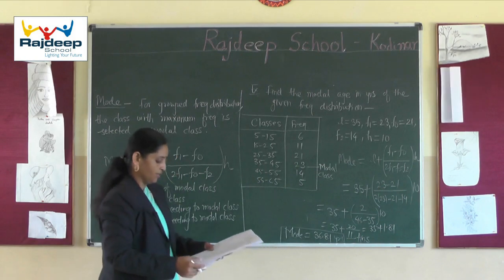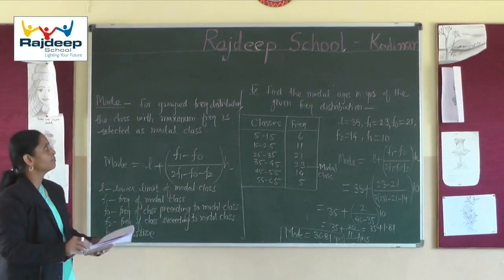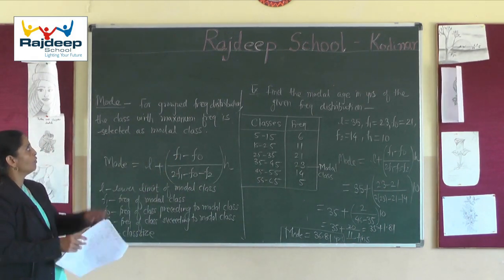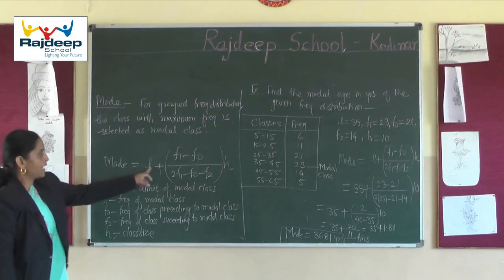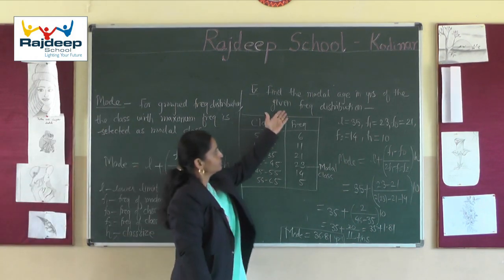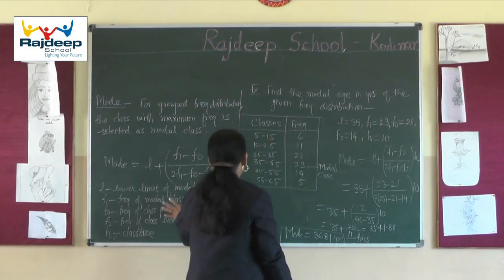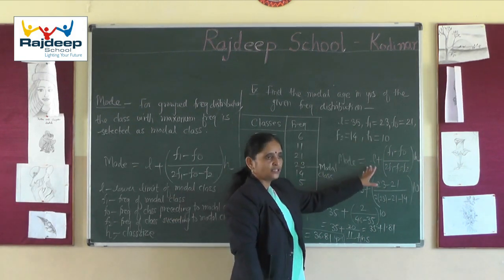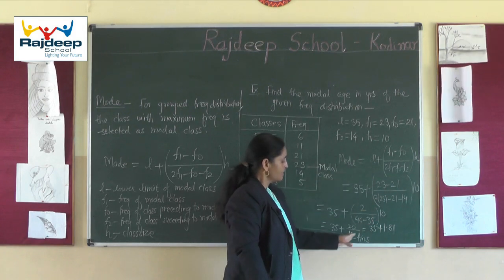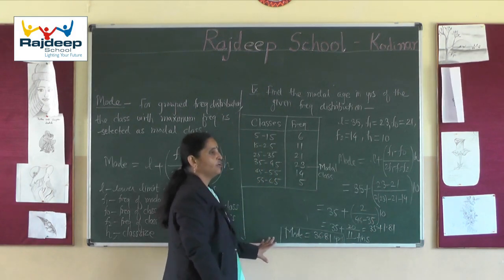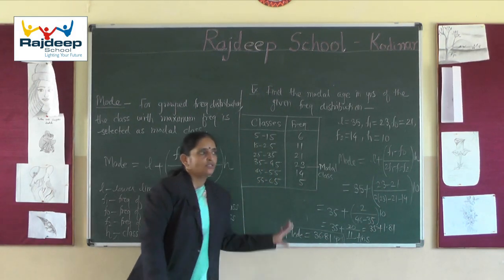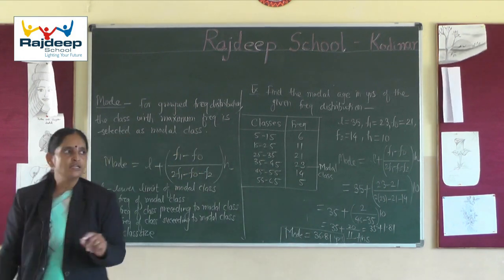So this is mode, the second measure of central tendency, mode for grouped data. By this formula, we have taken the modal class. These are the values involved in the formula that we have to put in, get the answer, and get the value of mode. So this is our second measure of central tendency.